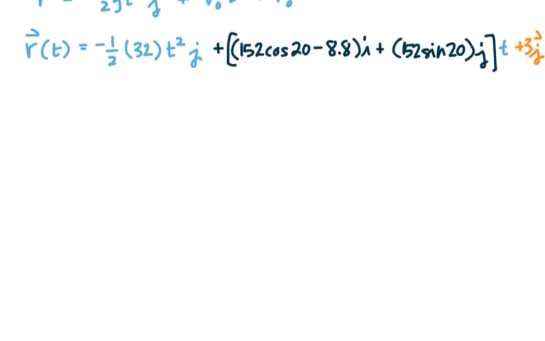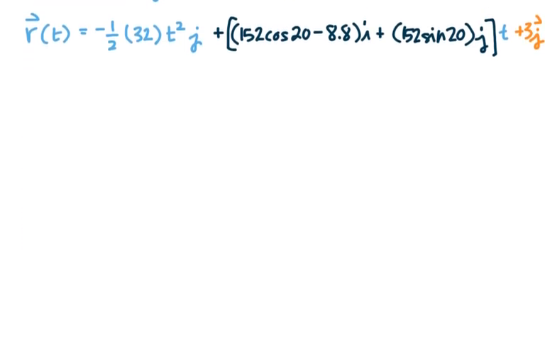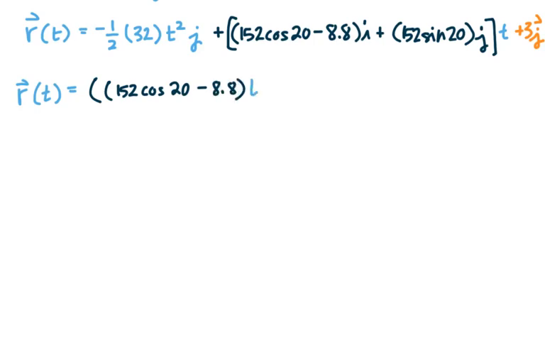So with a little bit of careful manipulation, our position vector is, I will start with my i piece first. And notice that t is going to distribute here. So I have 152 cosine 20 minus 8.8 t.